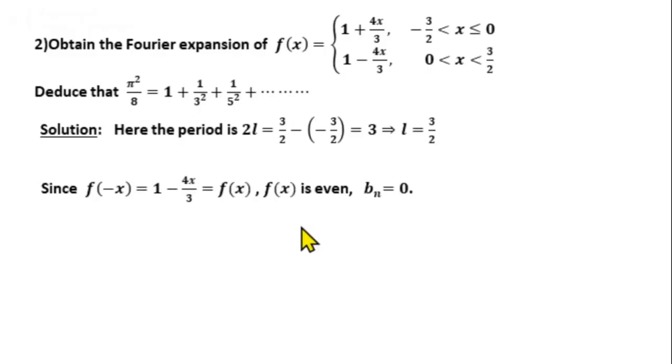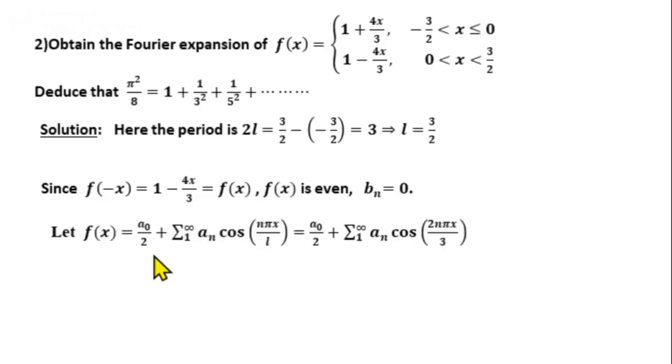So what is the Fourier series expansion? It is nothing but f of x equal to a0 by 2 plus summation n from 1 to infinity an cos n pi x by L. Then substitute for L. We have L equal to 3 by 2. So it becomes f of x equal to a0 by 2 plus summation an cos n pi x by 3 by 2, or we can write summation n from 1 to infinity an cos 2n pi x by 3. Then we will find a0 and an and substitute back in this Fourier series.